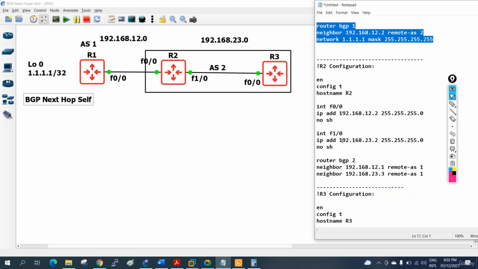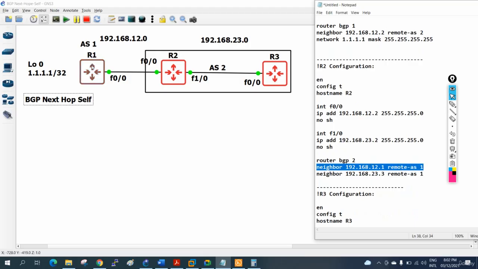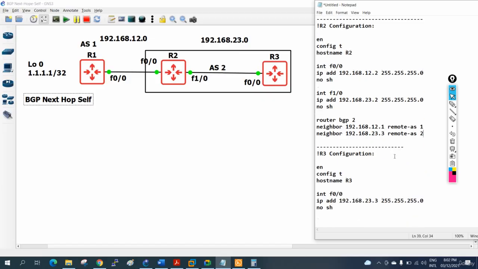This one we finish. Now here this is my neighbor IP, and now this one. So this is the neighbor IP, 192.168.23.3, and remote AS is 2 because both are having 2. Okay, now we need to configure R3 also.